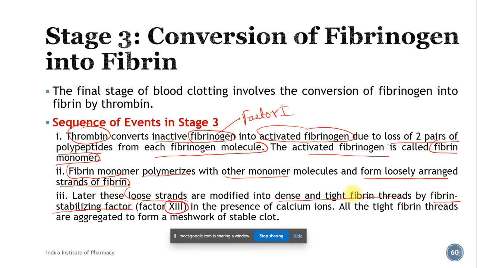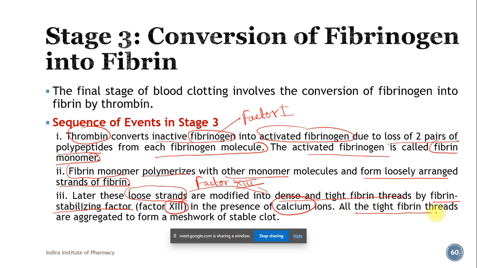Okay, so earlier on, the loose strands turn into the dense and tight fibrin threads because of factor 13. Okay, so this factor 13 is responsible for conversion of loose strands of fibrin into dense and tight fibrin threads. Okay, so it happens in presence of calcium ions, that is factor 4.